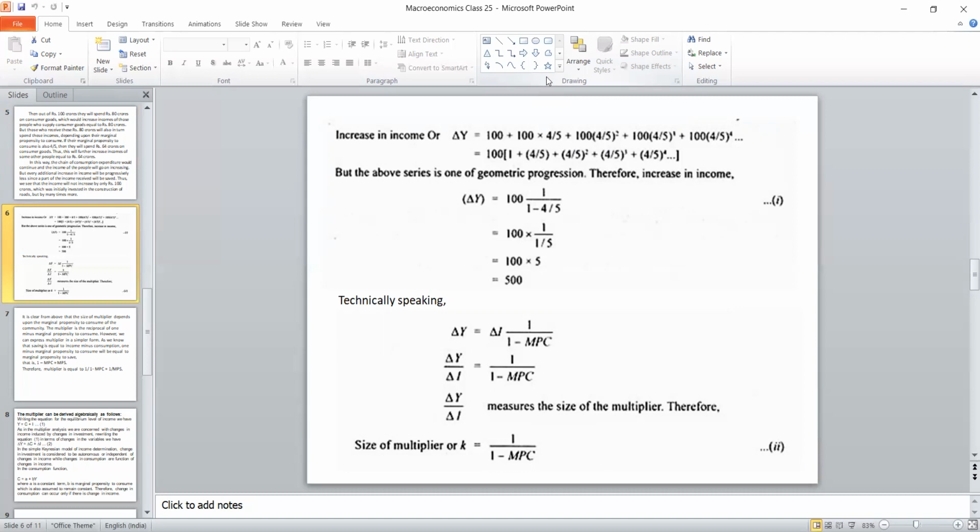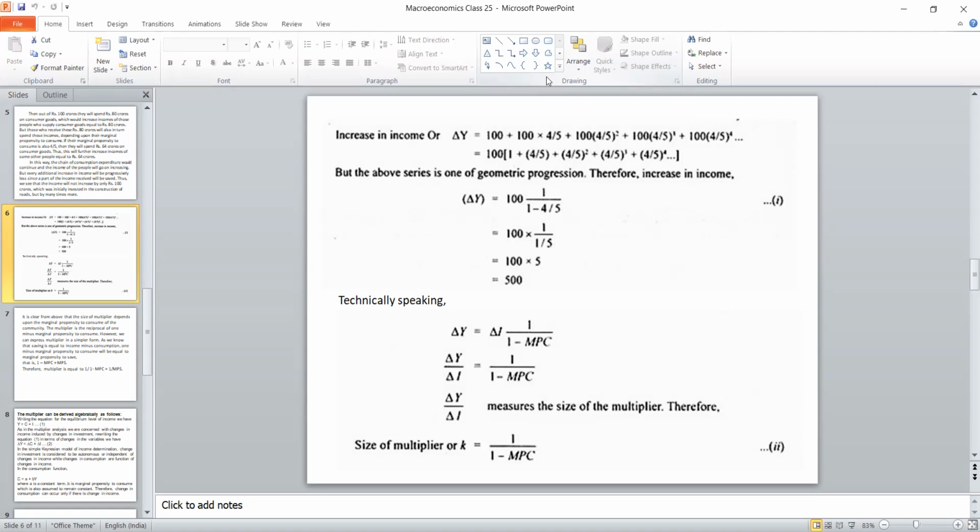If you have this particular ratio, we will multiply with the initial investment, we can get the value. So 1 minus 4 by 5 is nothing but 4/5 of it has been spent. The remaining is 1/5. So 100 into 1 by 1 by 5, the 5 goes to the numerator. So what will happen? 100 into 5 equal to 500. I have given this as a numerical example. What you are seeing is the numerical example.